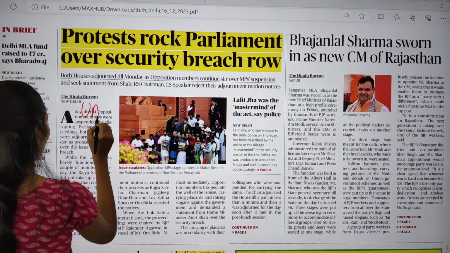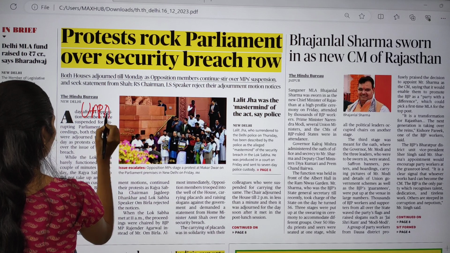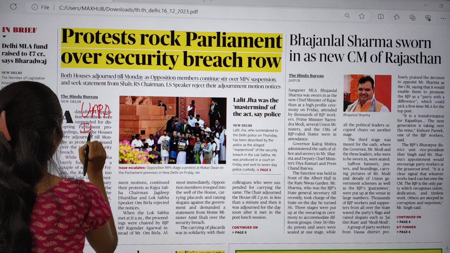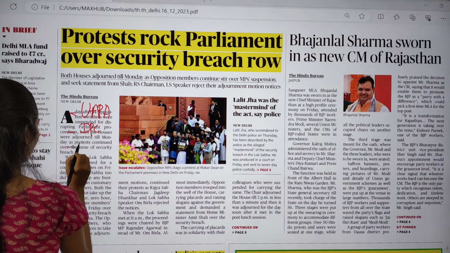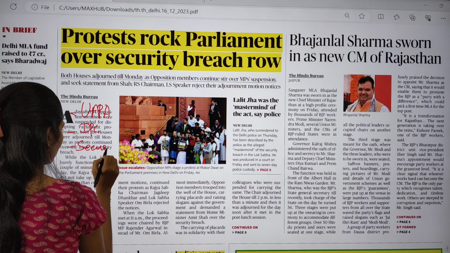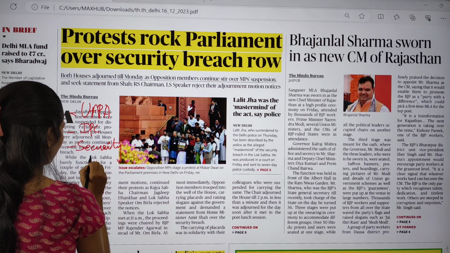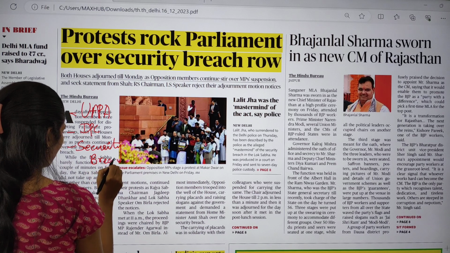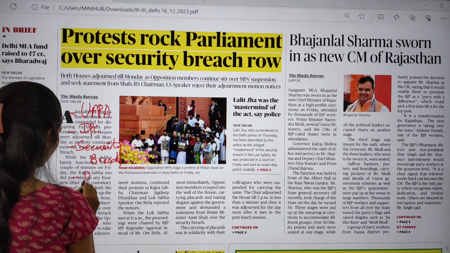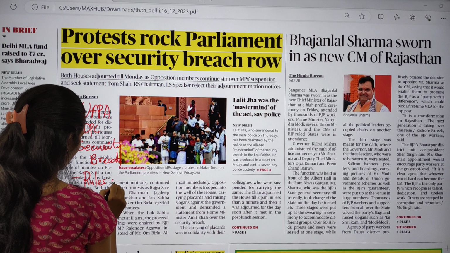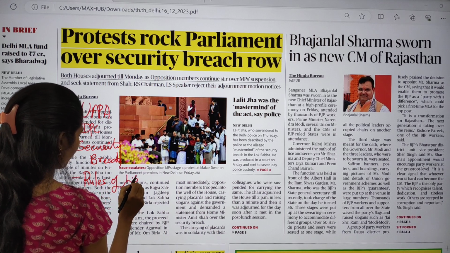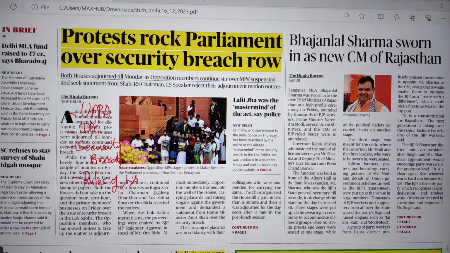So you have to know about the Unlawful Activities Prevention Act, the different sections of the IPC, what a security breach is, and what the rules of the House, the rules of Lok Sabha, are. This is very, very important.